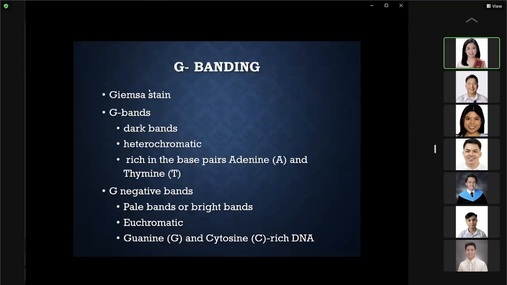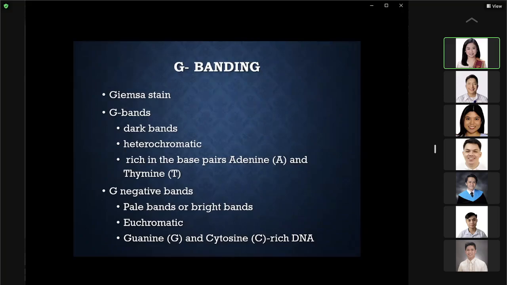Okay, so your quinacrine bands use a fluorochrome stain, and they usually also take on the same banding pattern as your Giemsa stain. No? The dark bands are the heterochromatin, and the pale bands are the euchromatin. In contrast, your R banding technique is the reverse of this.